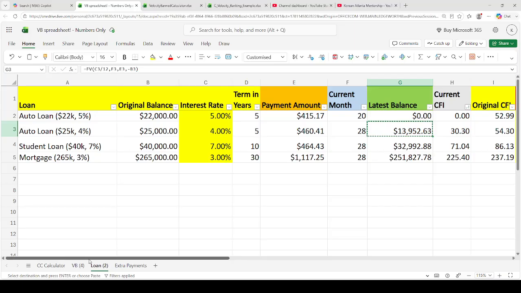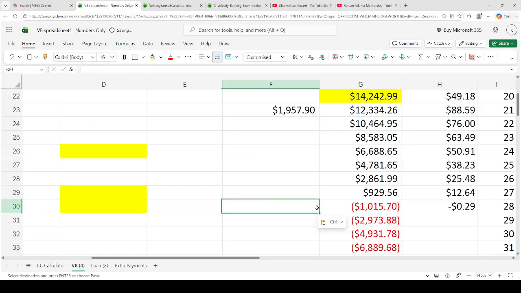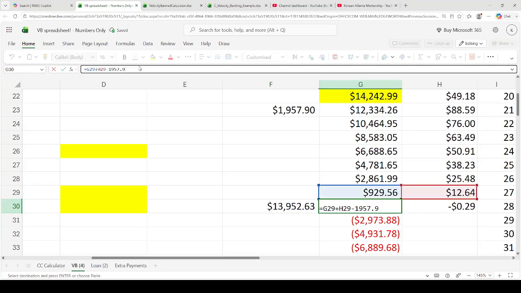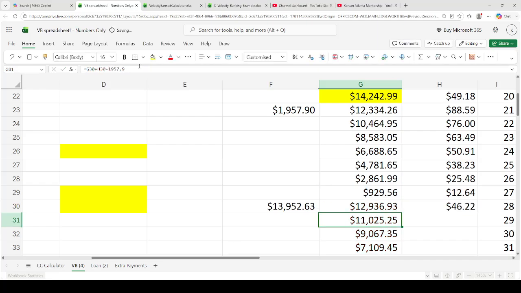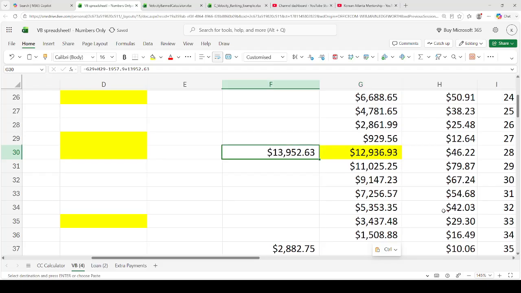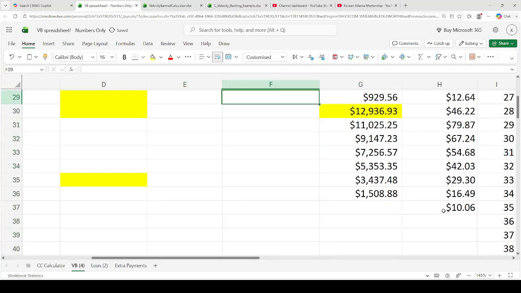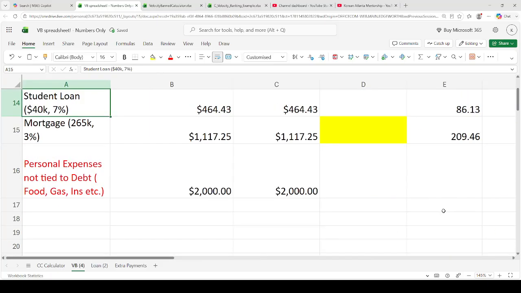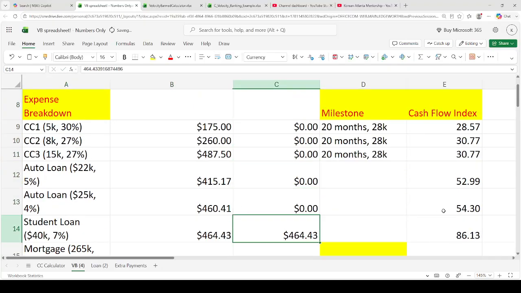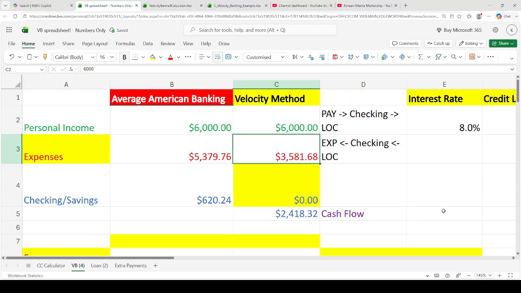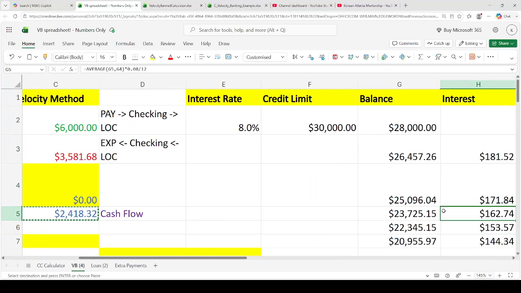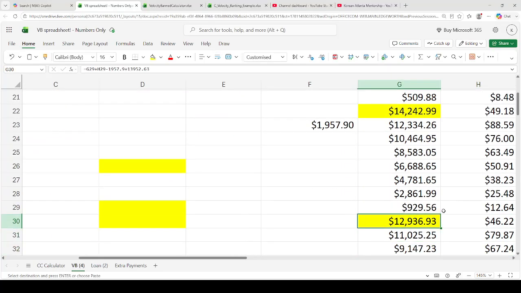And so now let's move that 13 grand into the line of credit. So that's going to be plus 13952.63. And then this is going to be $460. Okay, so now we have over $2,418.32 of cash flow.